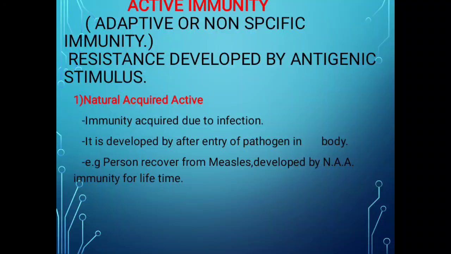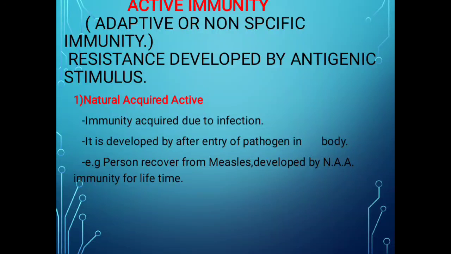First of all, natural acquired active immunity is acquired due to infection. When any type of infection occurs in the body, then this type of immunity is generated. So it is developed after the entry of a pathogen into the body. For example, a person who recovers from measles develops natural acquired active immunity for a lifetime.